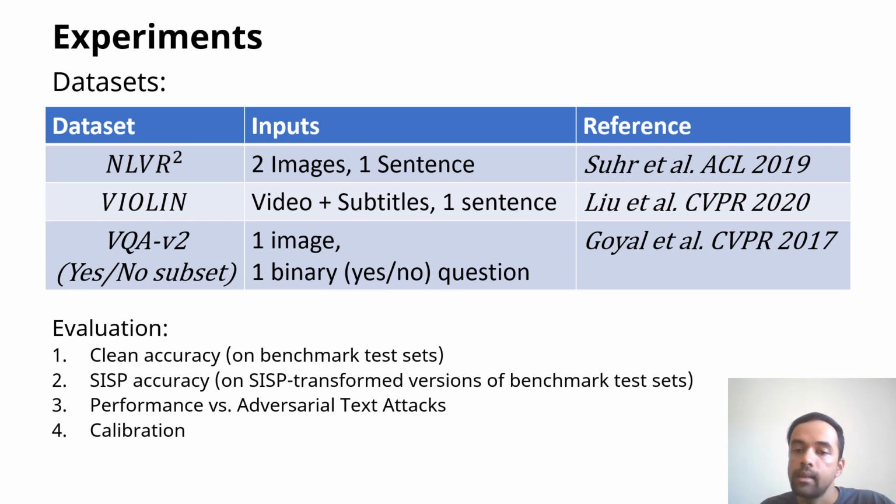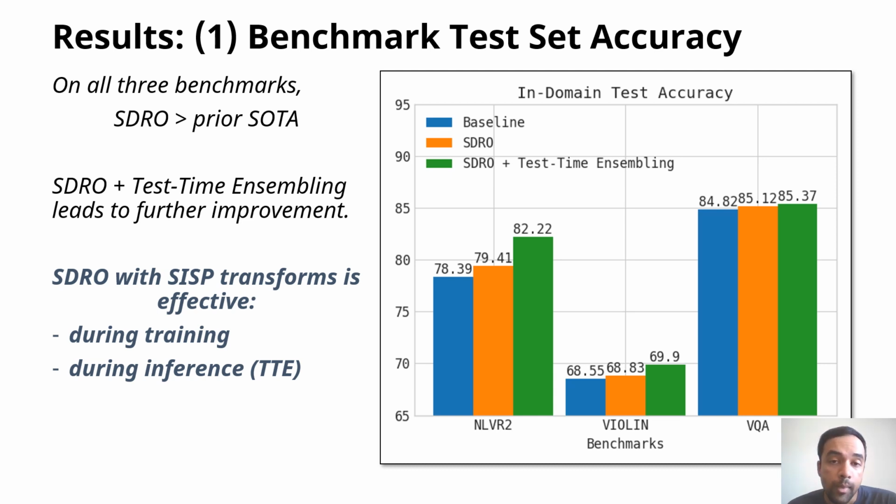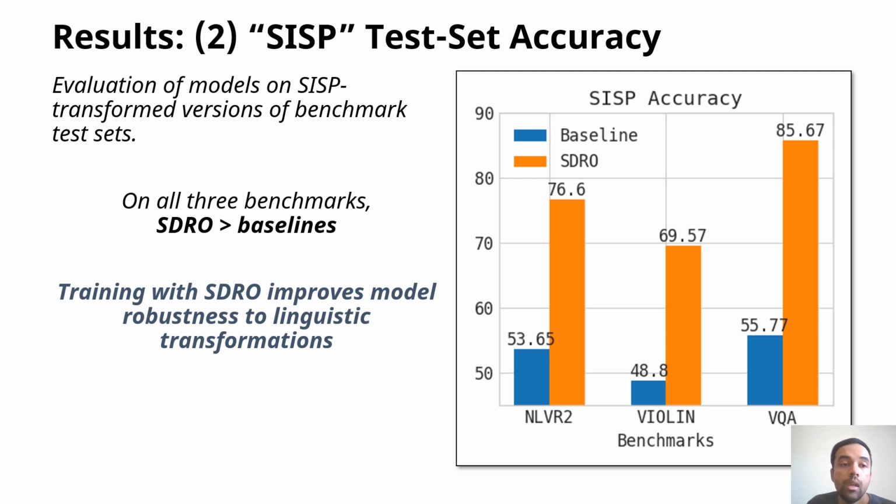These are the three data sets, and these are the four evaluation metrics we'll look at. If you look at the benchmark test set accuracy, on all three benchmarks, SDRO beats the prior state of the art. SDRO plus test time ensembling leads to further improvements, which shows that our method and our transformation method is effective during training and also helps during inference. Evaluation of models on SISP transformed versions of benchmark test sets shows that on all three benchmarks, our method beats prior baselines, and training with SDRO is beneficial for linguistic robustness.